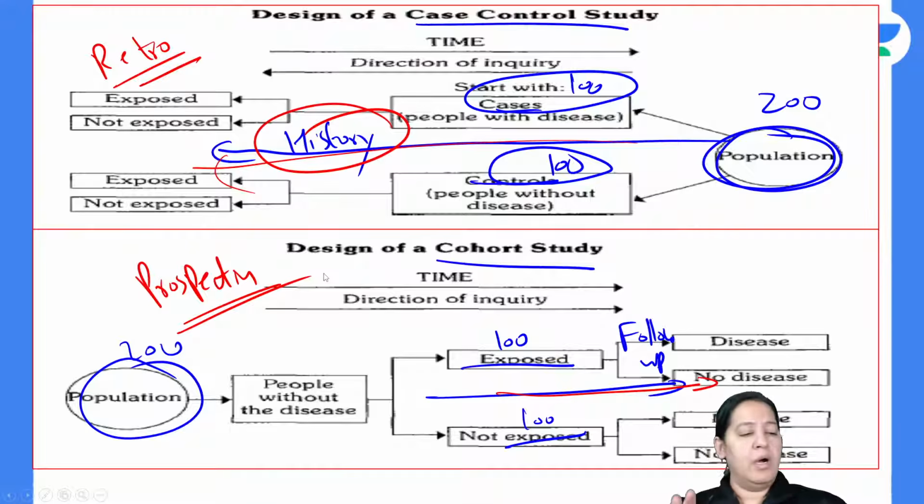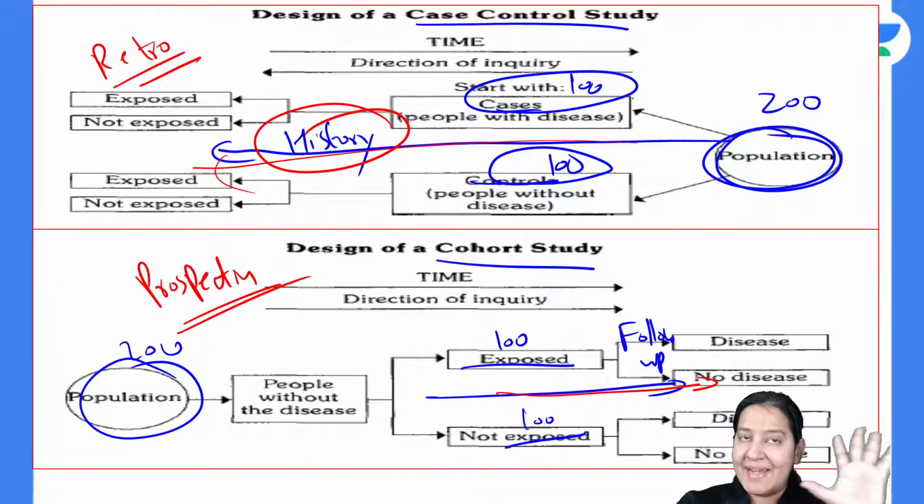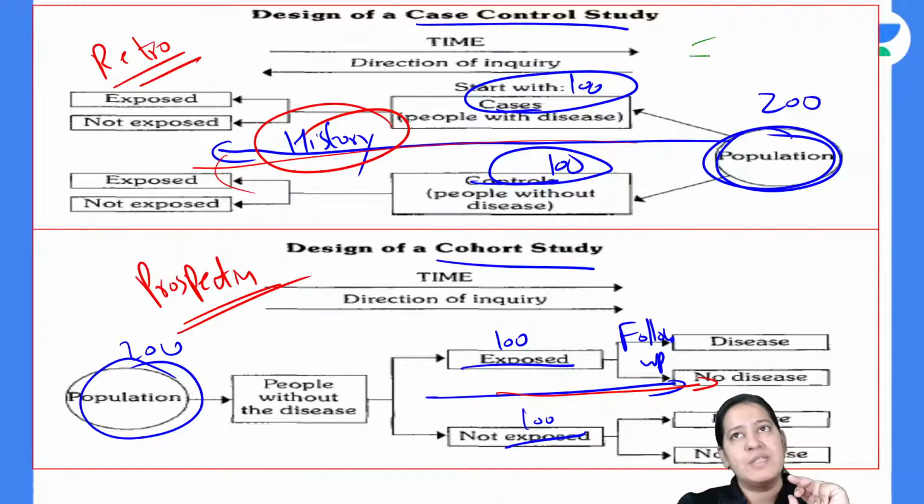Okay. So these are the two basic study designs. Now many numericals from them come in your exam. So we have to do the analysis. Now in each study we have to answer two things. What two things we have to answer? Number one, is there any association between smoking and lung cancer? If association is present, what is the strength of association? We have to answer these two questions here also by solving the numericals or proving our hypothesis.